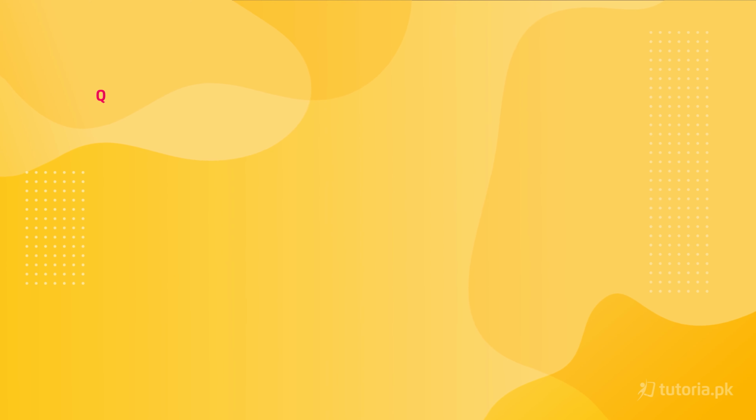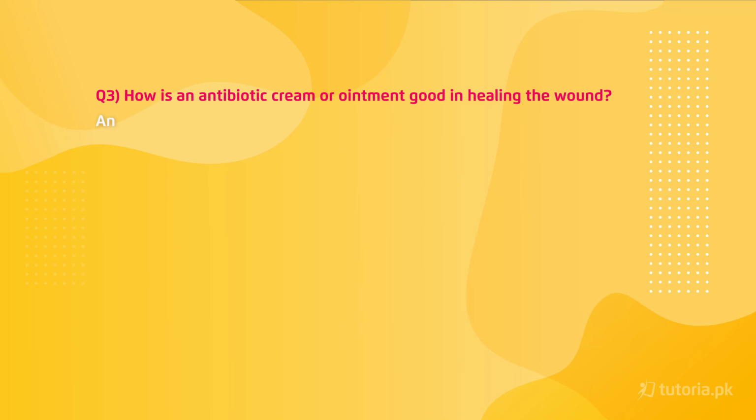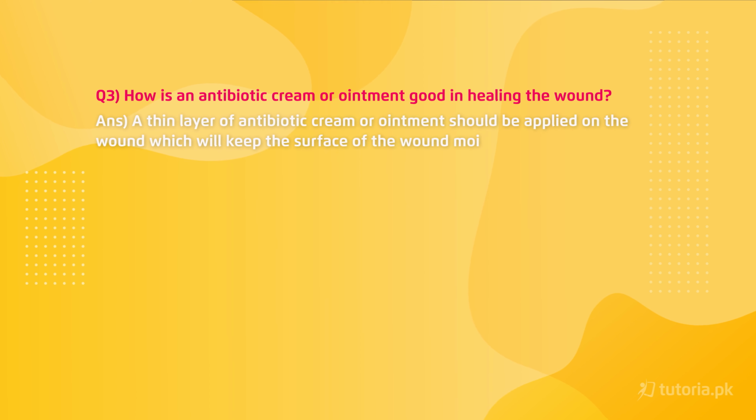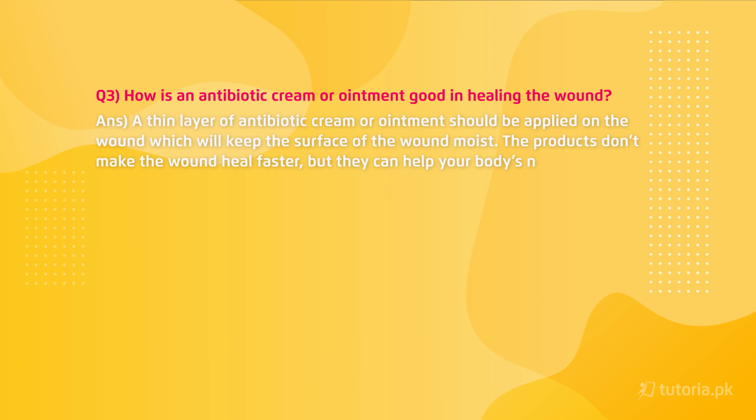Moving on to third question, which is, how is an antibiotic cream or ointment good in healing the wound? Answer to this question is, a thin layer of antibiotic cream or ointment should be applied on the wound, which will keep the surface of the wound moist. The products don't make the wound heal faster, but they can help your body's natural healing process work fast.